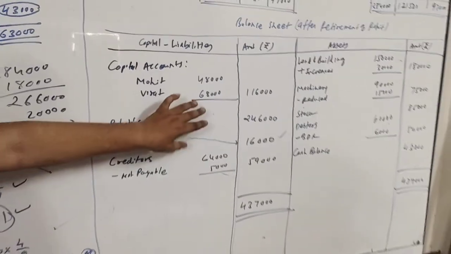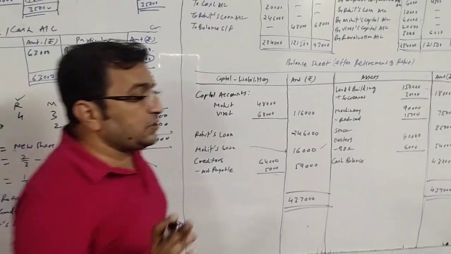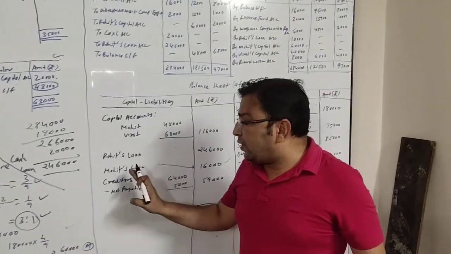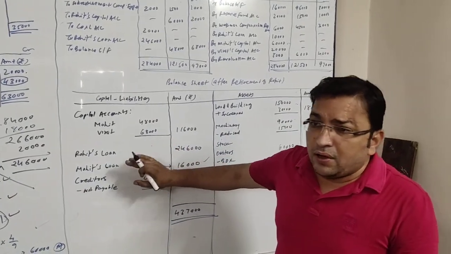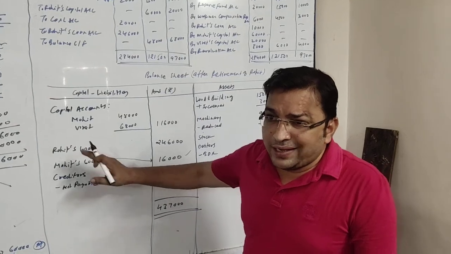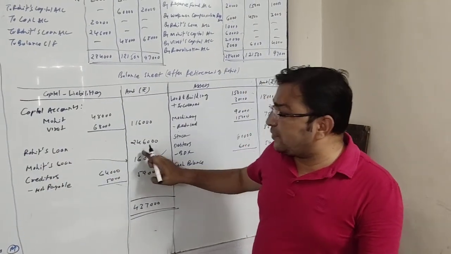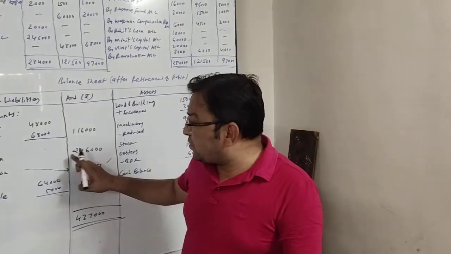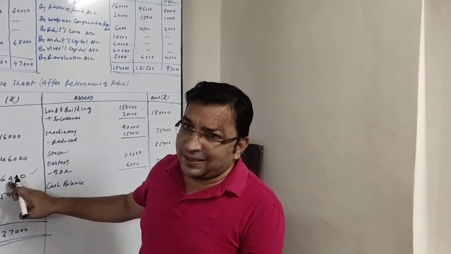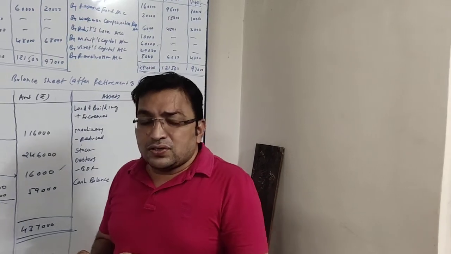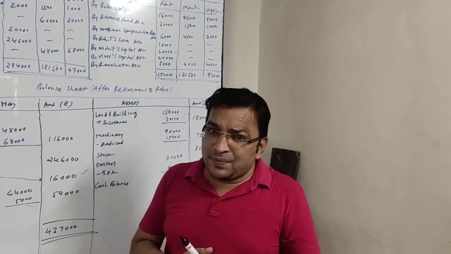You will not add both amounts, because Rohit is no more a partner now. You cannot write it like partner's loan and sum up Rohit. No, Rohit is a different person now. He is not a partner. So you will write both loans separately. Rohit's loan 2,46,000 and Mohit's loan we have already written, which is 16,000. Okay, so we have given effect of the last adjustment also.